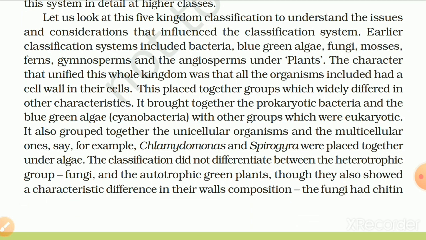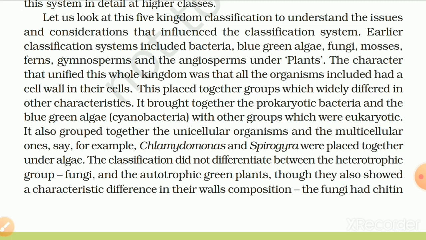Earlier classification systems included bacteria, blue-green algae, fungi, mosses, ferns, gymnosperms and the angiosperms under plants. The character that unified this whole kingdom was that all the organisms included had a cell wall in their cells. This placed together groups which widely differ in other characteristics. It brought together the prokaryotic bacteria and blue-green algae, cyanobacteria, with the other groups which were eukaryotic. It also grouped together the unicellular organisms and the multicellular ones. Say, for example, Chlamydomonas and Spirogyra were placed together under algae.